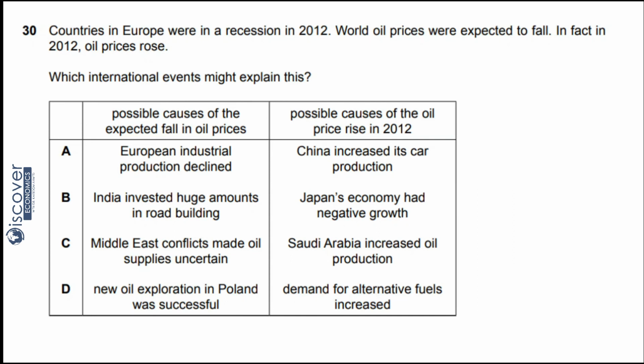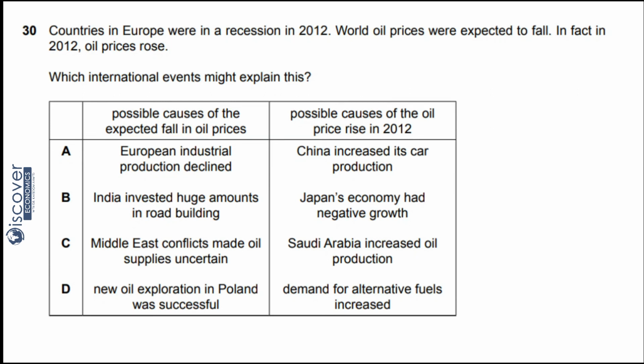Now come to B, Japan's economy had negative growth. If you have negative growth, instead of increasing oil demand, you will decrease the demand. Because of this reason, the other part, that India invested huge amounts in road, will also be rejected. So entire B we are going to reject.